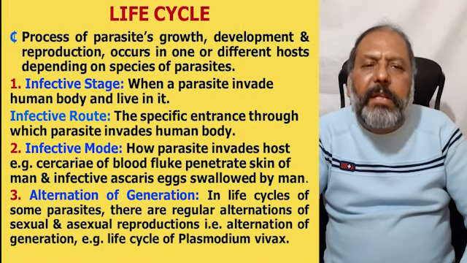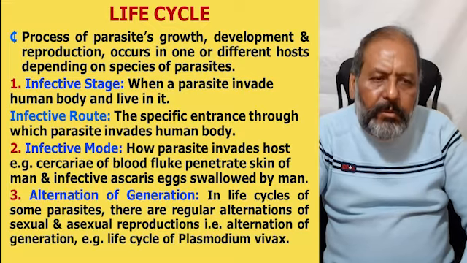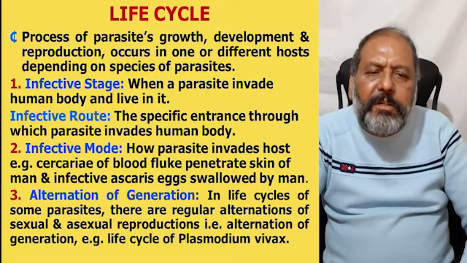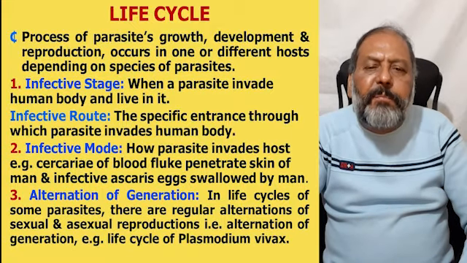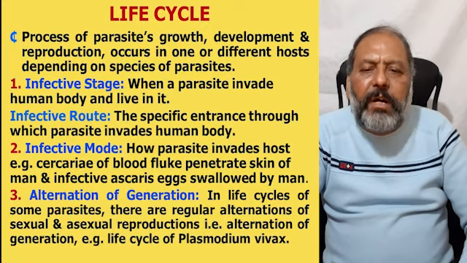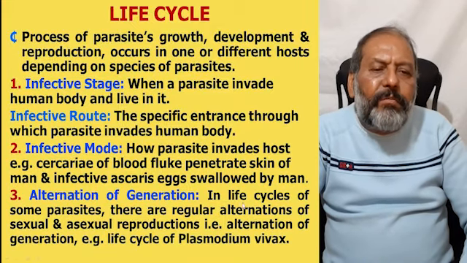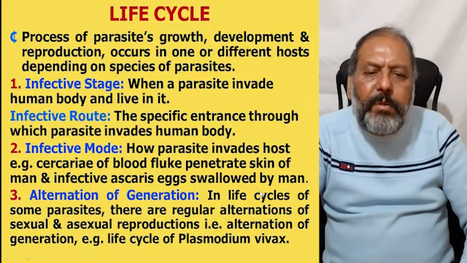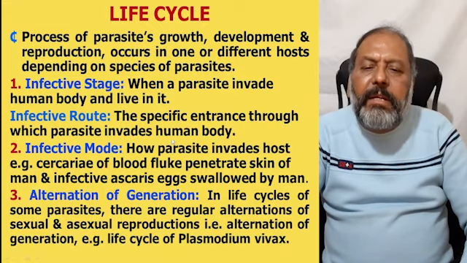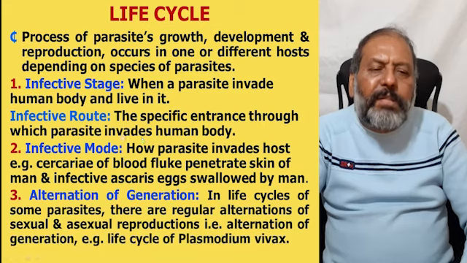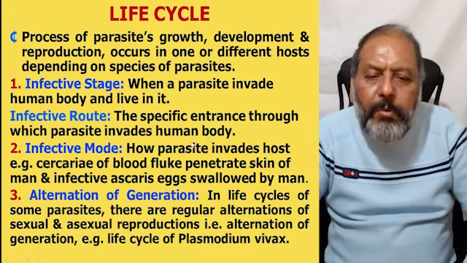Now, coming to the life cycle of the parasite, it is the process of the parasite's growth, development, and reproduction. It occurs in one or different hosts depending on the species of the parasite. So the number 1 is infective stage, when a parasite invades the human body and lives in it. The number 2 is infective route, the specific entrance through which the parasite invades the human body.